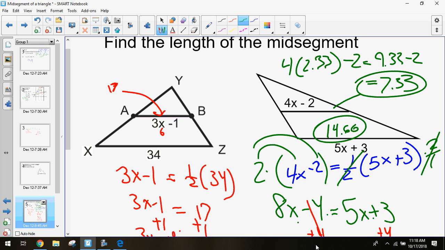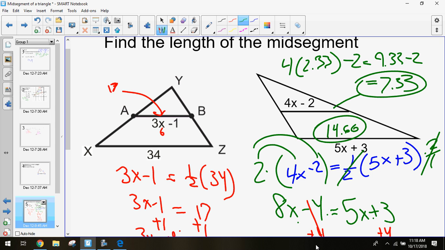So anytime you have a little bit of information about the midsegment and that base, you can use that together. You can use them being one half of each other to be able to solve for those missing sides. And that can help you solve for some other information down the line as well. Are we okay with this so far? Questions, concerns ever about the length of midsegments?